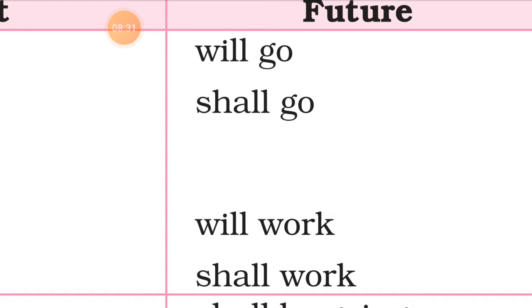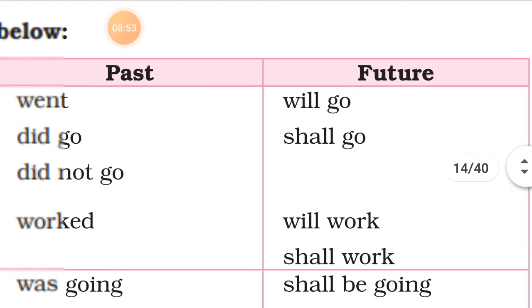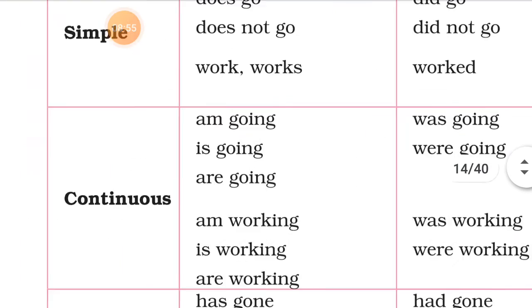So shall and will. Now see, the distinction between shall and will is gradually disappearing. Now more common is will. Most of the time will is used only, and earlier people were very particular about using shall, but now shall is very less used. Okay, so this is about the simple future tense.